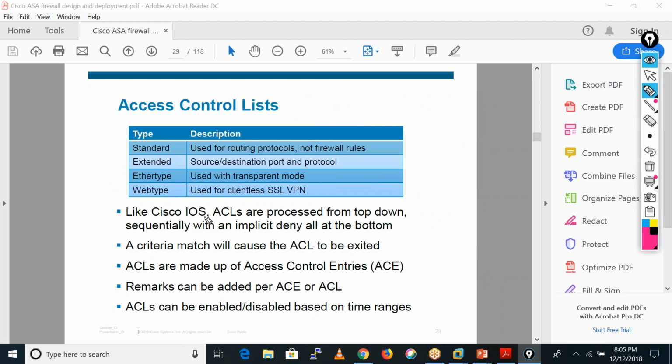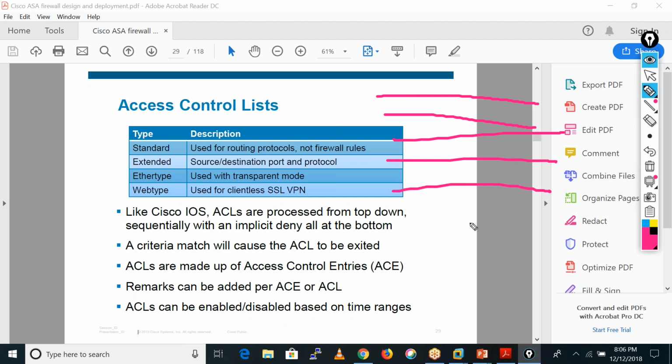Like Cisco IOS, ACLs are processed from top to bottom. If this is the first ACL, this is the second ACL, this is the third ACL, then first this ACL is matched, after that this, after that this, from top to bottom. A criteria match will cause the ACL to be exited.